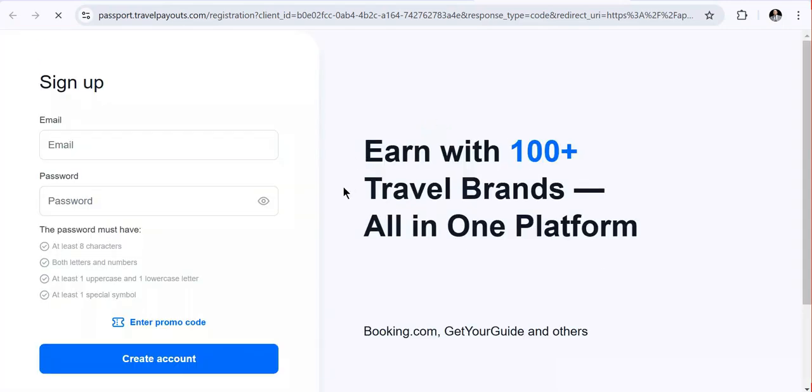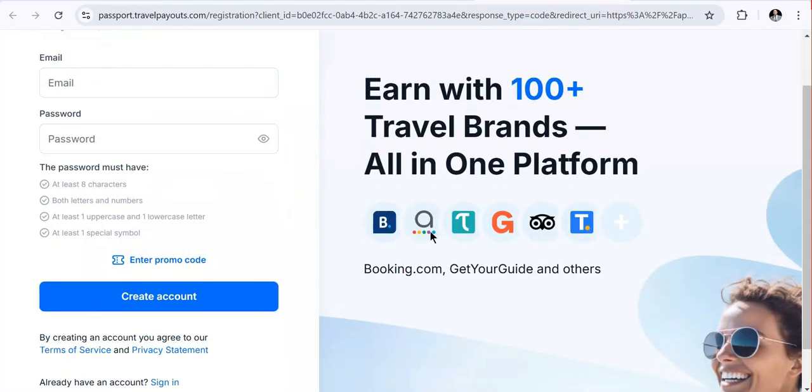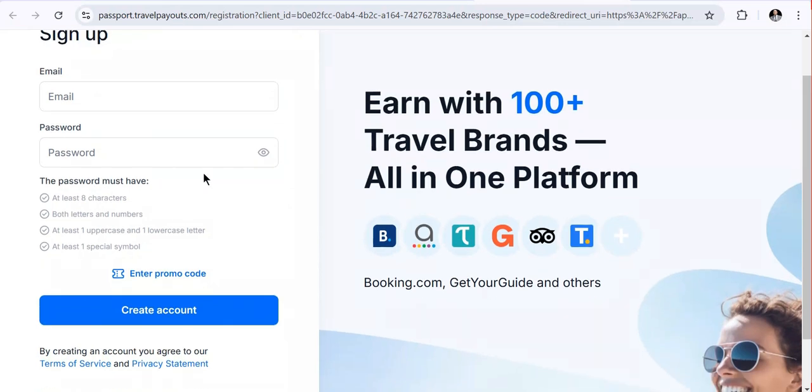Once you click on get started, you're going to access all these platforms as affiliate partners in your dashboard, and at the end you will be able to choose which one you can work with as part of affiliate marketing, and which one you cannot work with, depending on your audience, your niche, and others. By doing this, you can make money based on the brand you have chosen, the audience you have, and your way of making money with affiliate marketing.